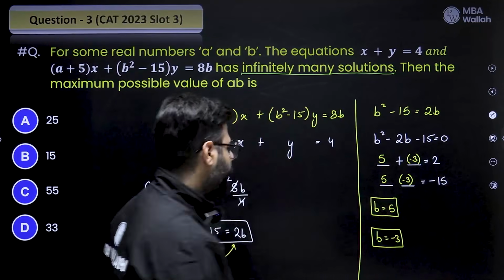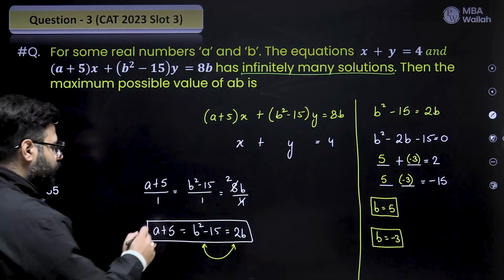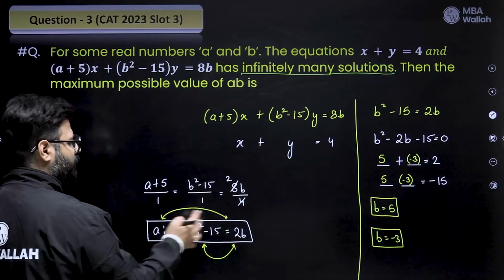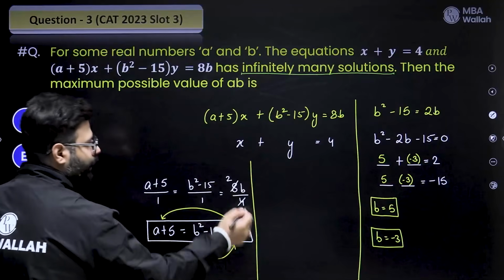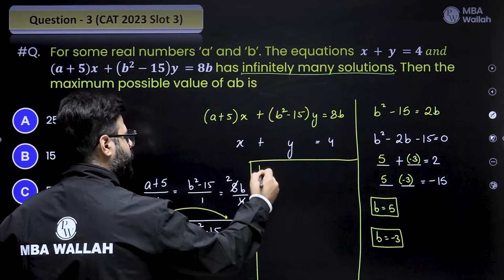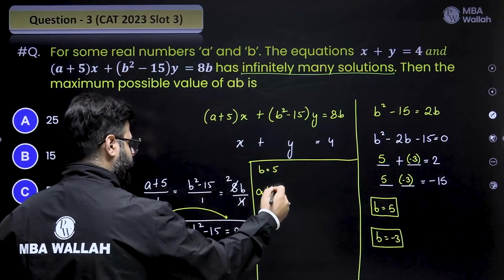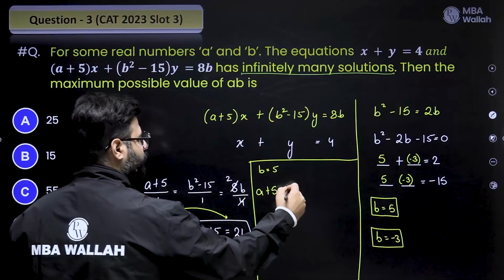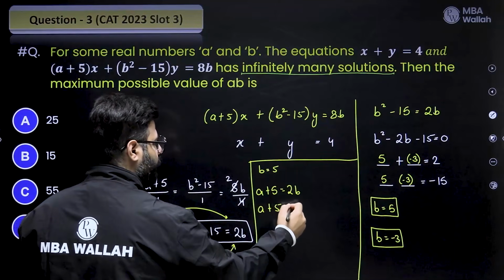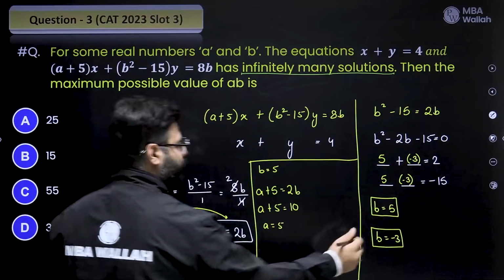So I know the value of b. We have two values. Now the point is how to find out a. It is very simple. Let's use this equation. I don't want to calculate this, it's a square. Simple. Let's find out a now. There are two possibilities. Let us say if b is equal to 5, what is a? I know a plus 5 is 2b. So if b is 5, then a plus 5 is 2 fives, which is 10, and a comes out to be 5. So if b is 5, a is 5.